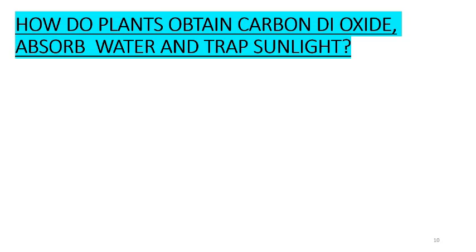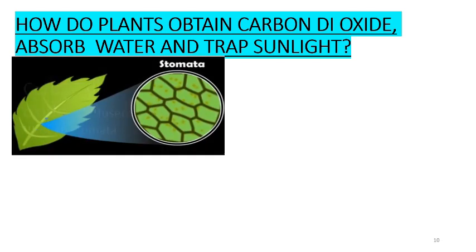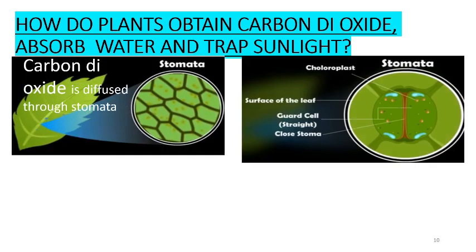How do plants obtain carbon dioxide, absorb water, and trap sunlight for photosynthesis? The plants take carbon dioxide gas needed for photosynthesis from the air. The carbon dioxide gas present in air enters the leaves of a plant through the stomatal pores present on their surface and is utilized in photosynthesis.